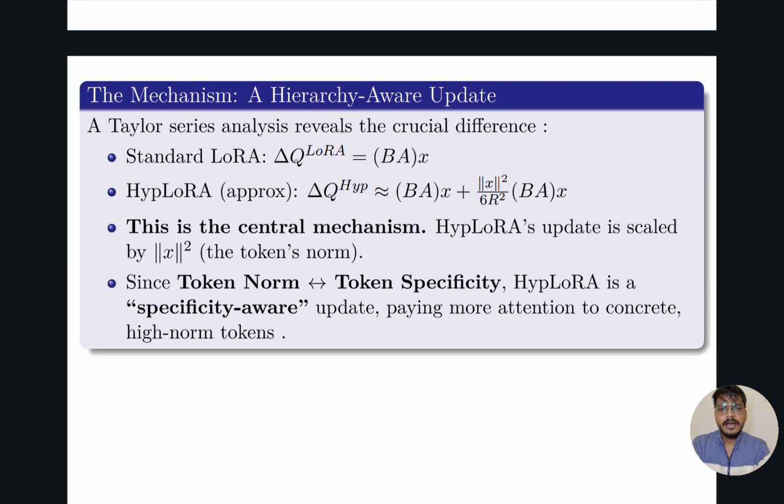Now the hierarchical error update. A Taylor series analysis reveals the crucial differences. So del of q LoRa is equal to Bax, where hyper LoRa is approximately Bax mod of x square, and this is the formula. This is the central mechanism. Hive LoRa update is scaled by norm of x square. Since token norm and token specificity imply each other, Hive LoRa is a specificity aware update and pays more attention to concrete high norm tokens.